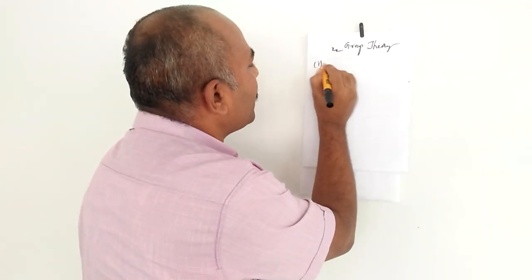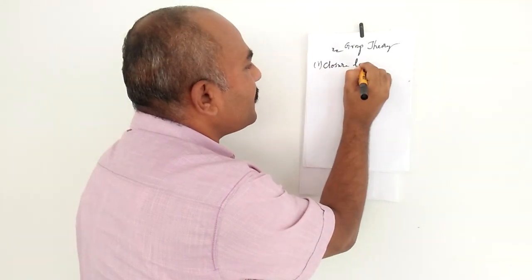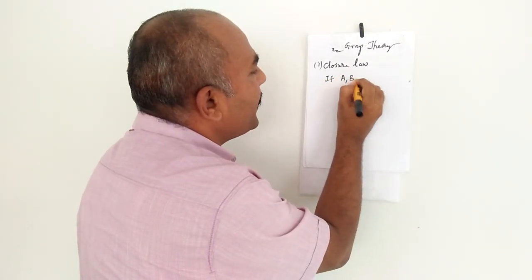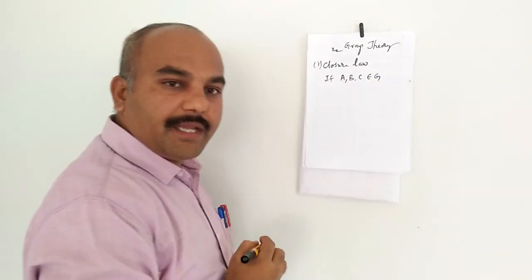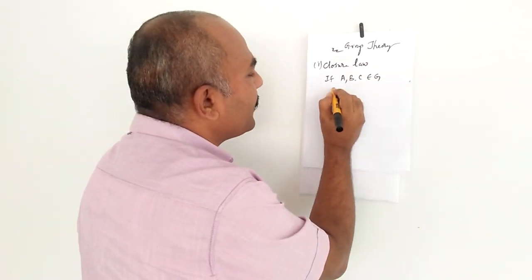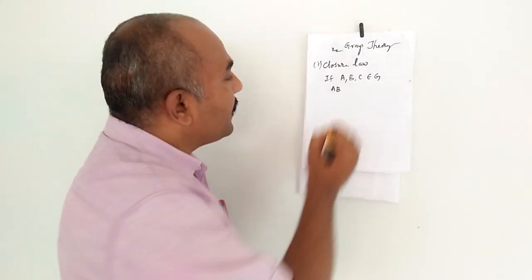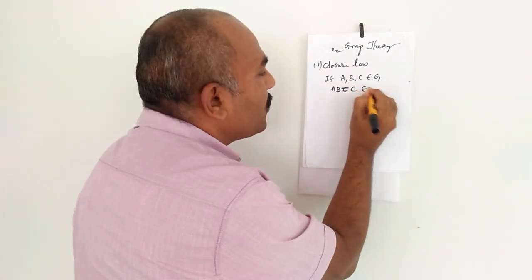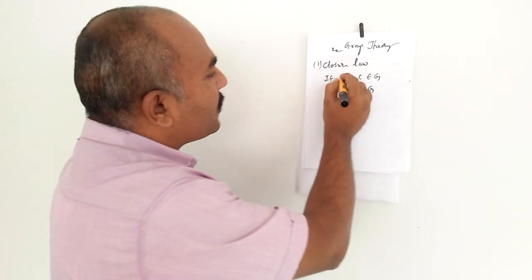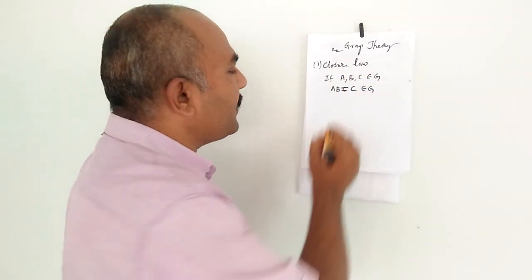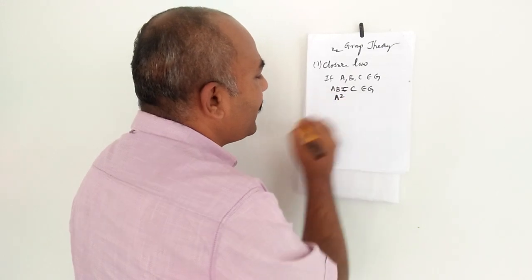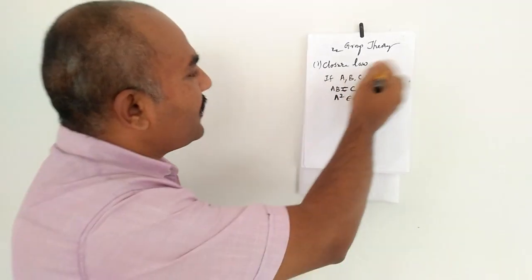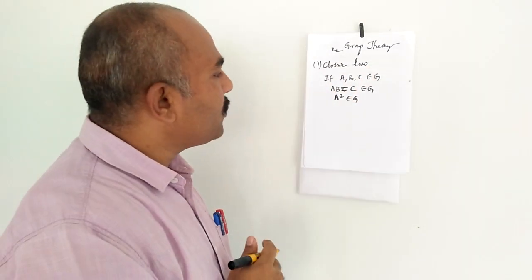Number one, closure law: if A, B, C belong to the group G, then the product of the two elements A, B must be equal to C, which belongs to group G. Also, the square of each element must be an element of the same group. For example, A square belongs to group G. Similarly, B square belongs to group G, and C square belongs to the group G.